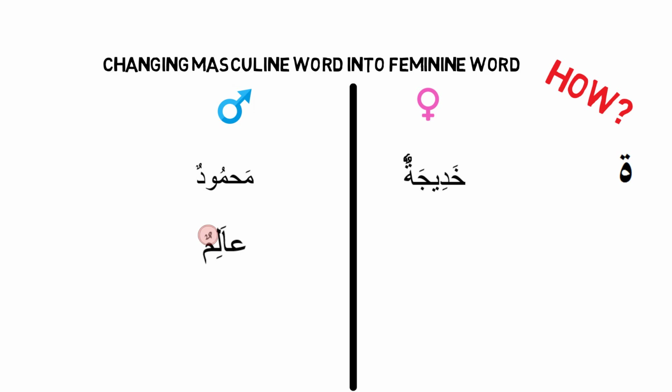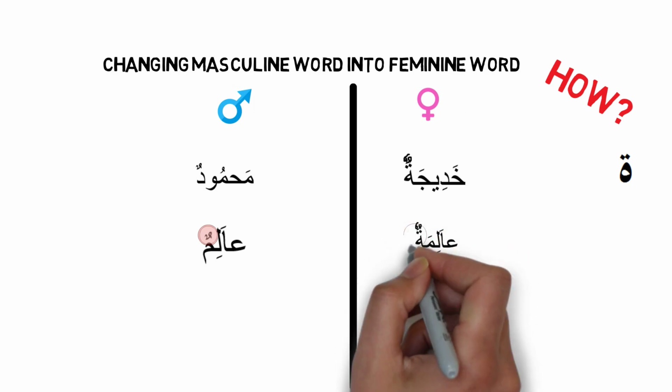Now the problem is that the mubtada and the khabar do not match, because the first word is feminine but alimun is masculine. So what do we do? We get the word alimun and we add a round ta, or ta marbuta, at the end of it, and alimun becomes alimatun. So now it becomes Khadijatun alimatun.